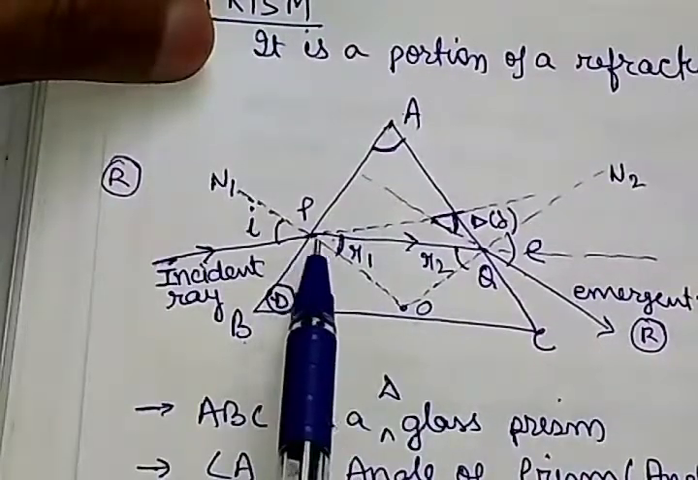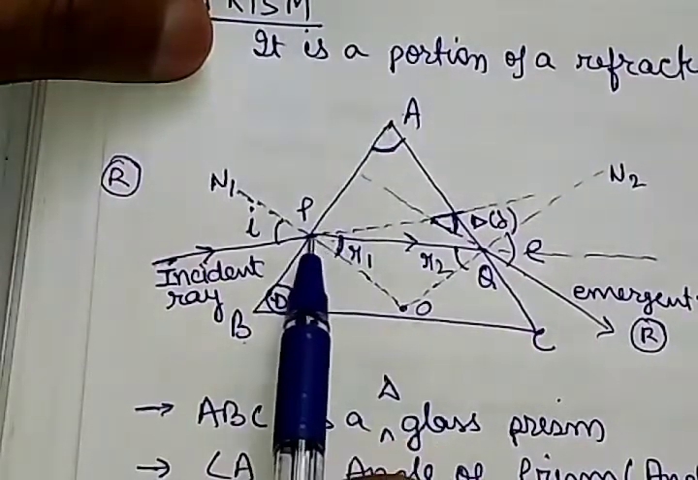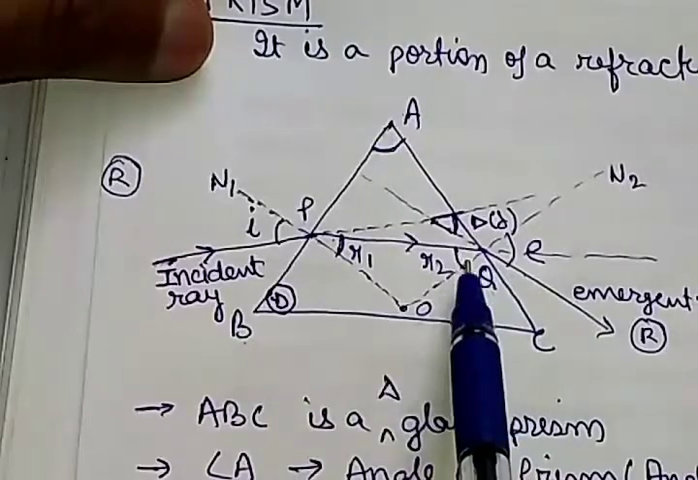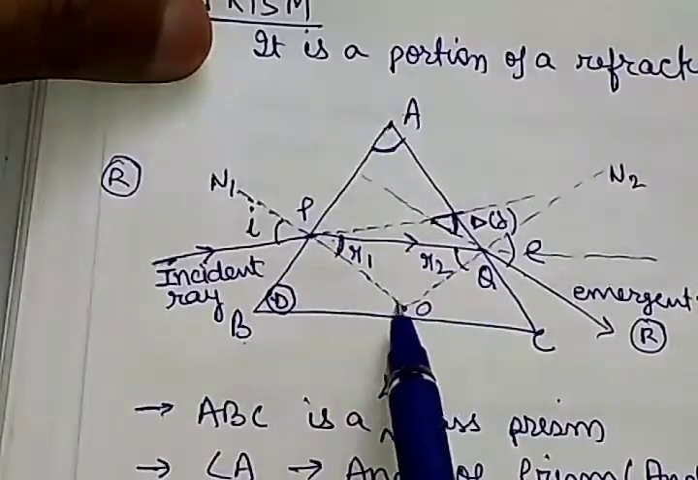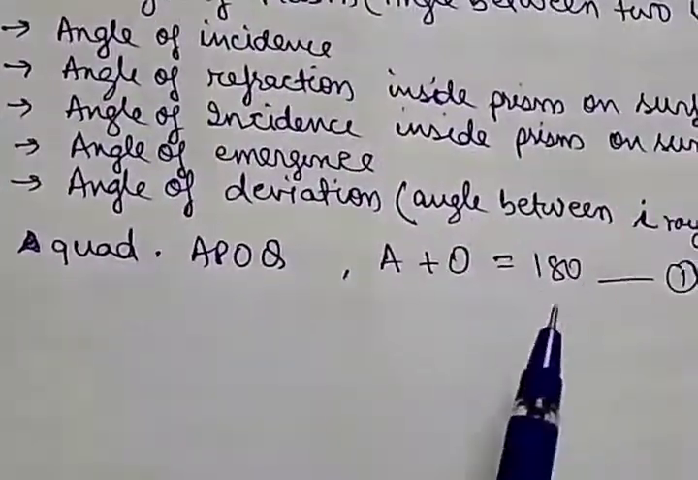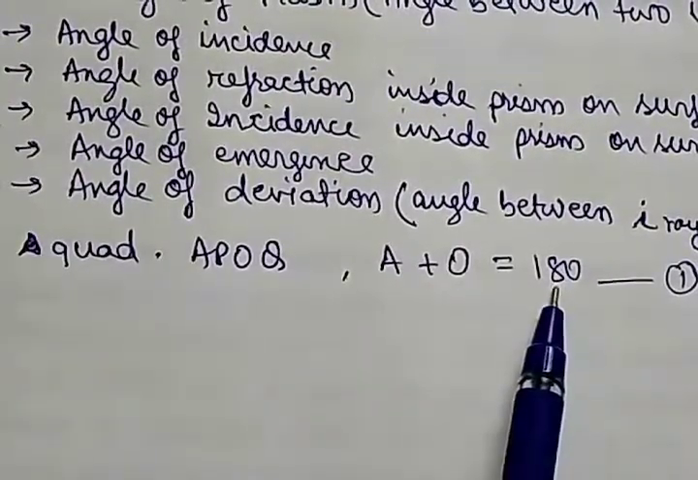You can give a reason also. In this figure, this is the normal to the surface, so this will be 90 degrees. This is also normal to the surface, so this is also 90 degrees. So 90 plus 90 is 180, so the left is 180. This way also you can understand: angle A plus angle O is equal to 180.